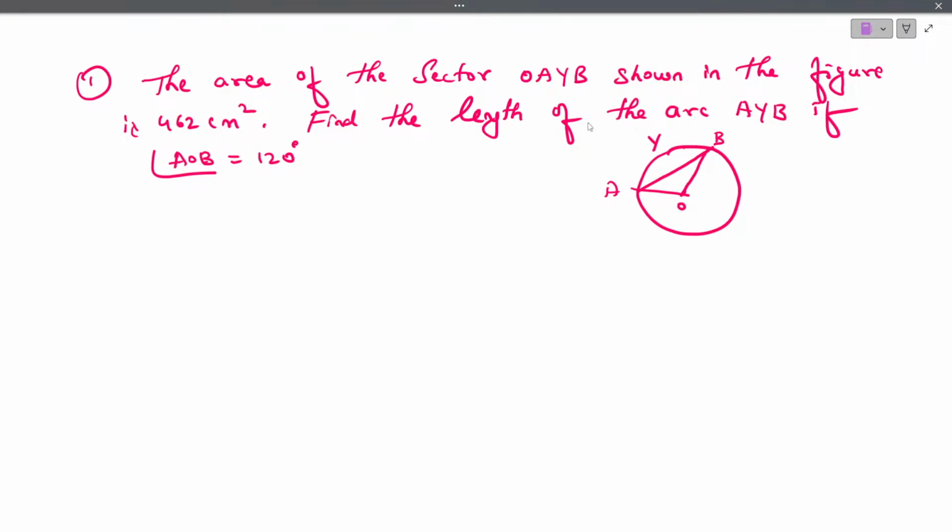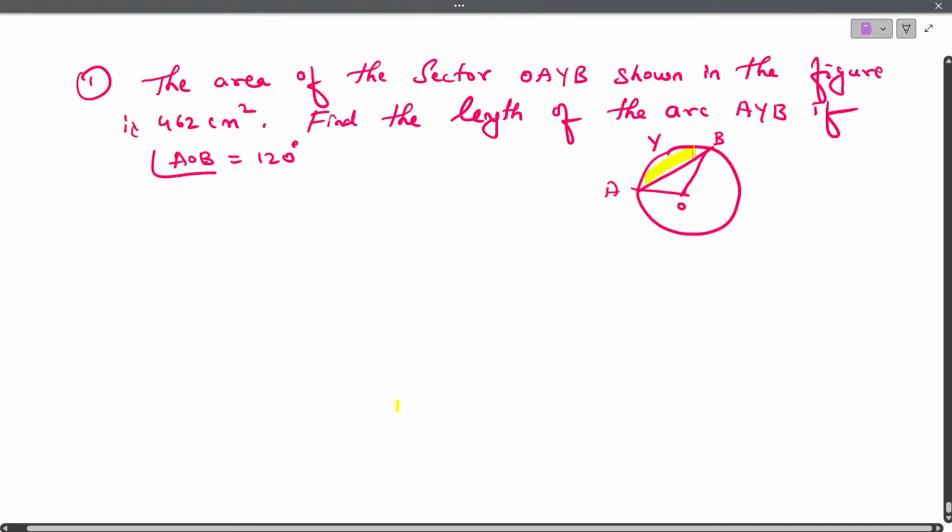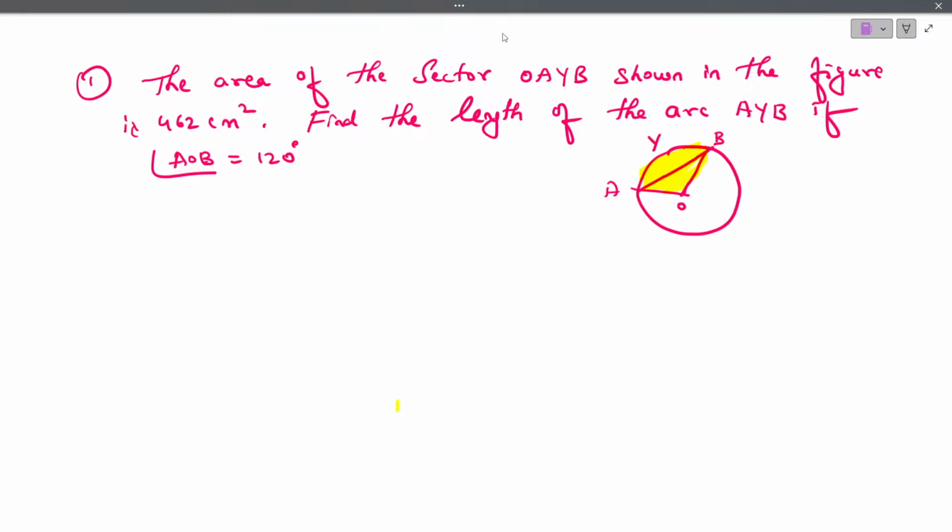Now, before going to this question, let me see the area of the sector OAYB. So this is called a sector. Children, one thing you have to ensure is the difference between sector, segment and length of the arc. Please don't get confused between these three words. I'll show you the difference between these three.